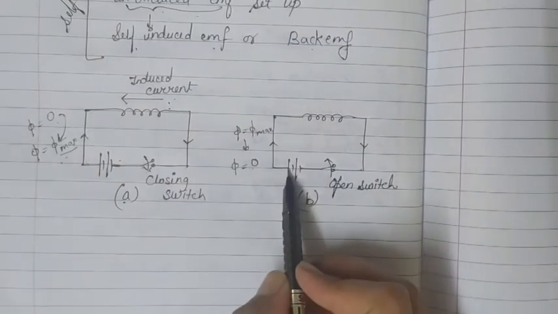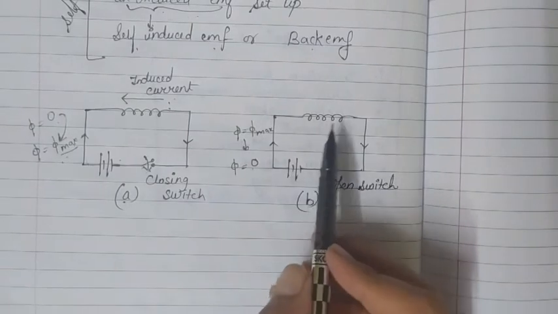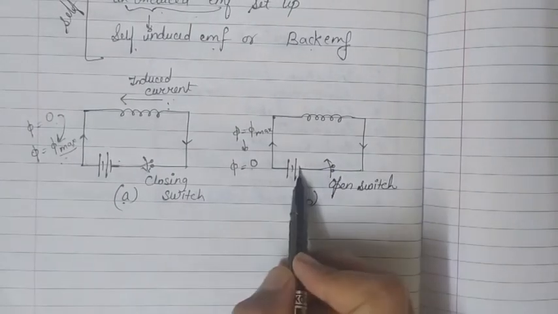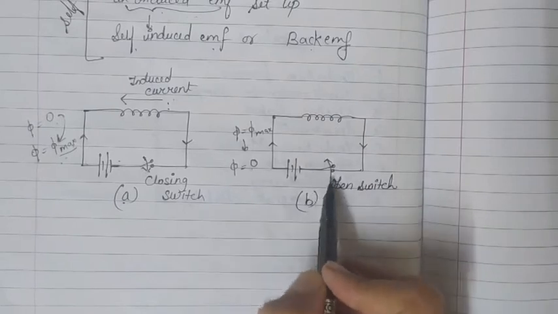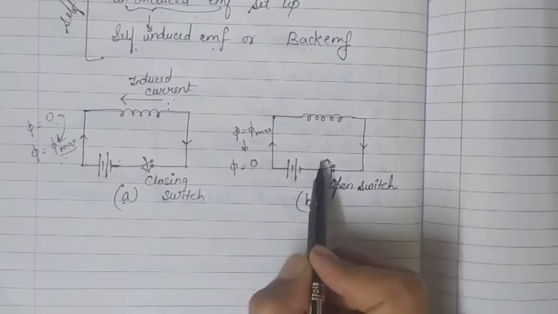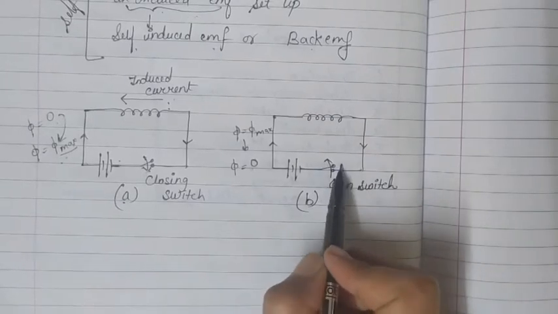यहाँ current का induce होने का reason है this current only, and we are opening the switch. So when we are opening the switch, current is decreasing in the circuit.